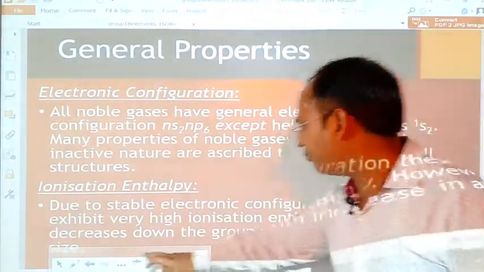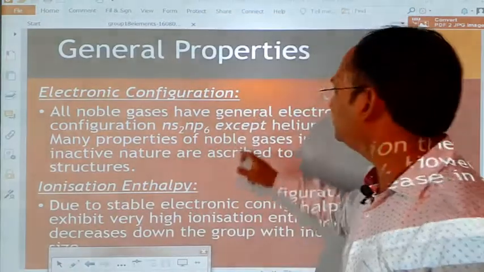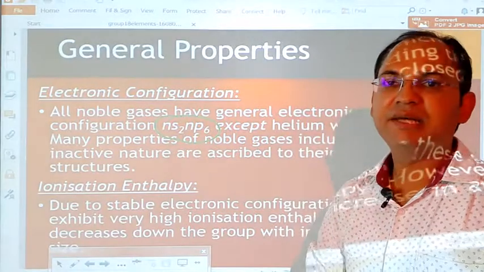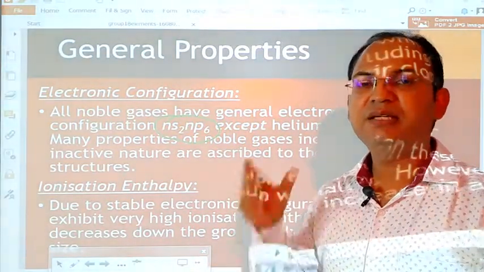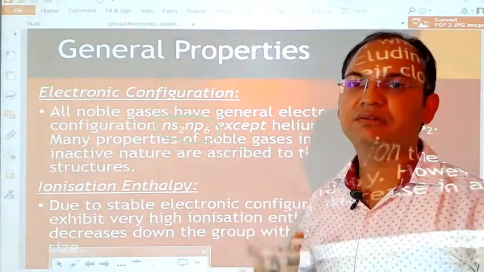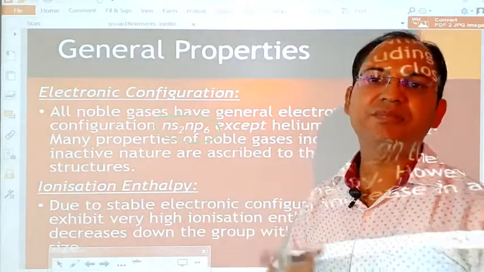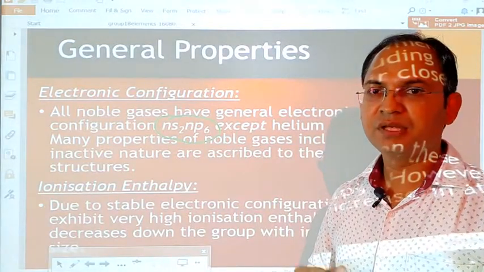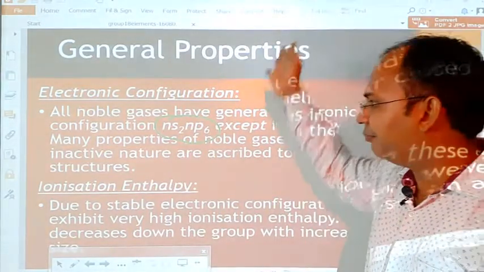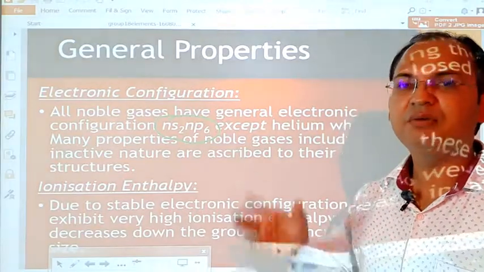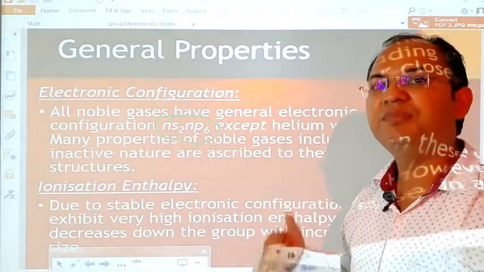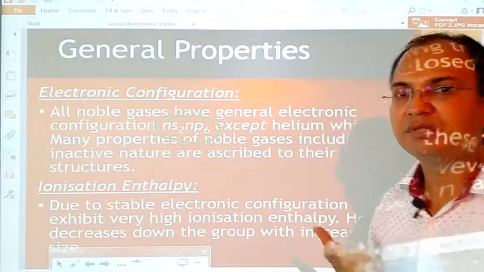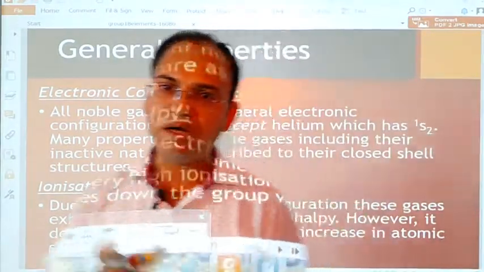The major reason behind the stability of the noble gases is their electronic configuration. They have the most stable electronic configuration among all the elements in the periodic table, because all the members of the noble gases have a completely filled p orbital except helium, because helium has only one s orbital in it.